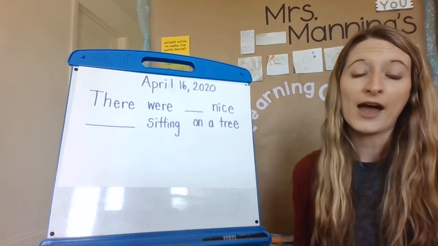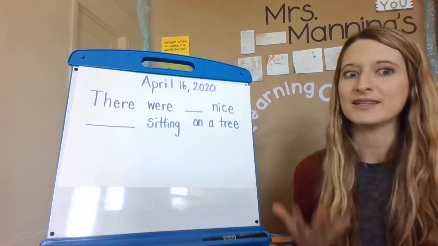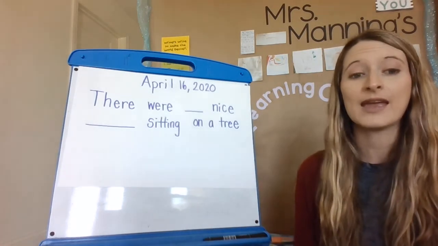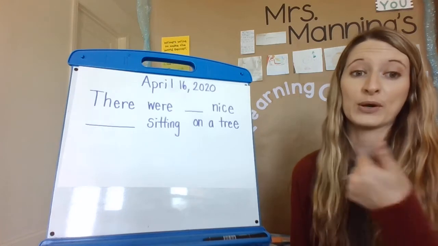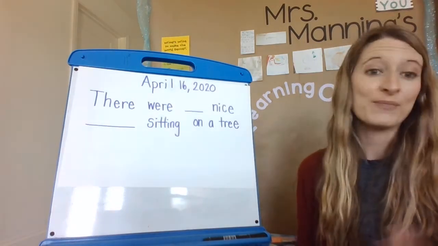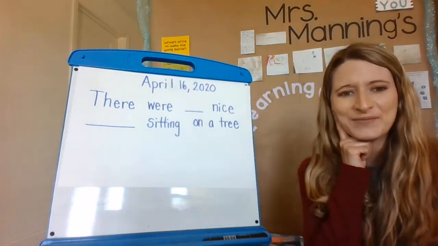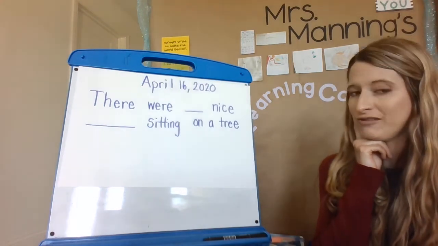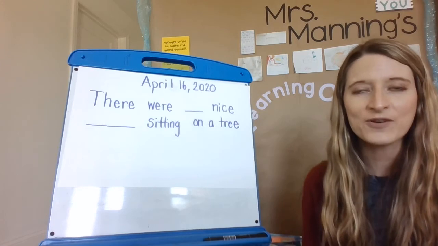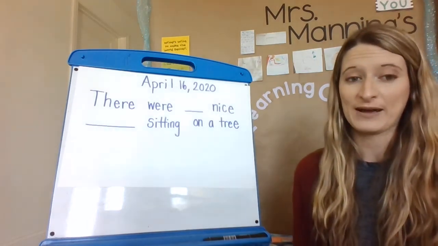So if you were special helper, you would get to tell us what animal was sitting in a tree. And it could be silly. You could put a goldfish sitting on a tree, or it could be real animals that you might see on a tree, like a bird or a squirrel, or maybe some different insects, or maybe even a person. So I'm gonna think, what animal do I want to put in a tree? I think I'm going to do birds, but you get to pick what animal you want to write about today.